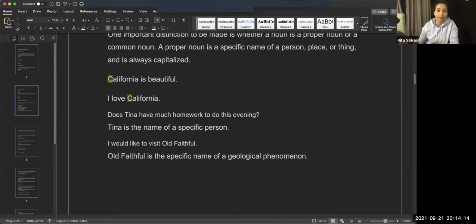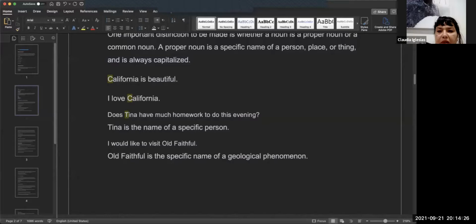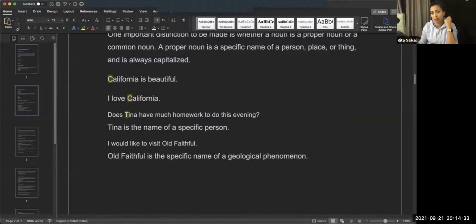Okay. So the example they gave us: does Tina have much homework to do this weekend? You see that Tina, even though it's in the middle of the sentence, it is capitalized. Okay. So it's a proper noun, Tina. Yes, so Tina is a proper noun. That's also another way of, if you're not familiar with a particular noun or a name, and you see that it's capital in the middle of the sentence, you can probably assume it's a proper noun.